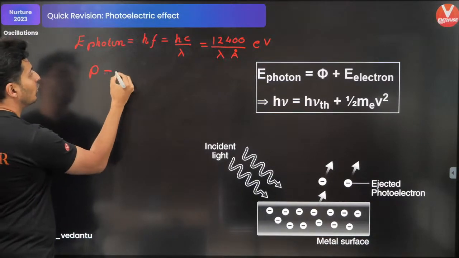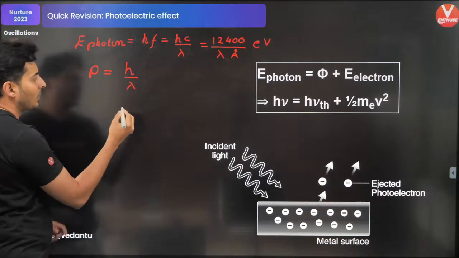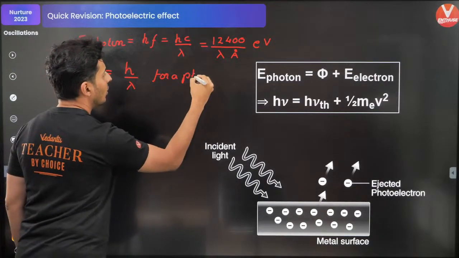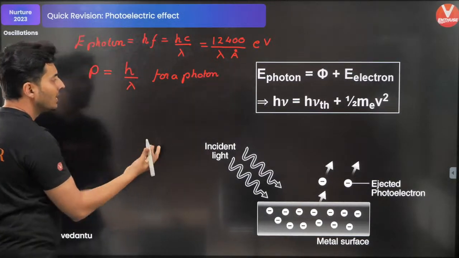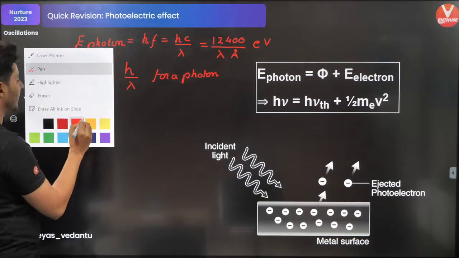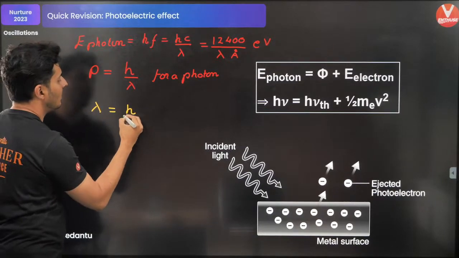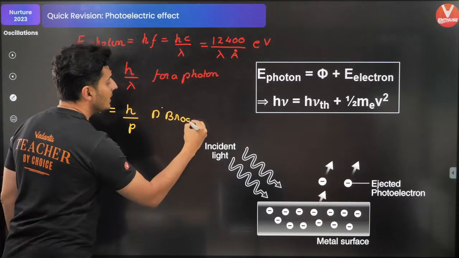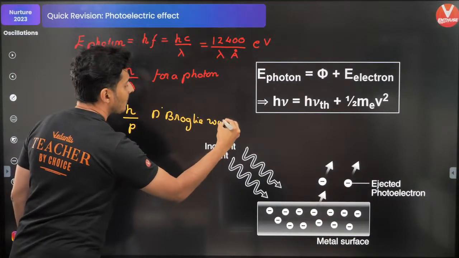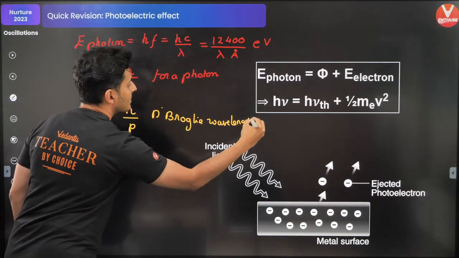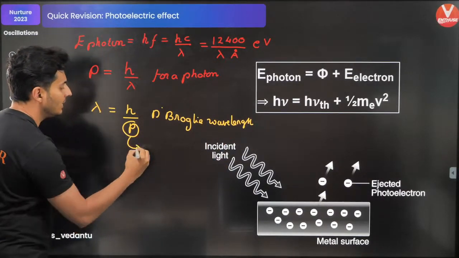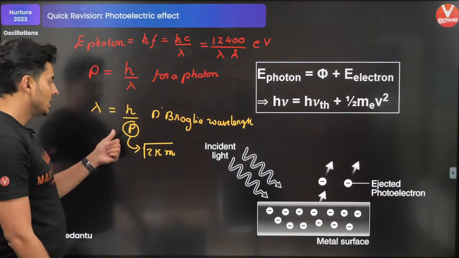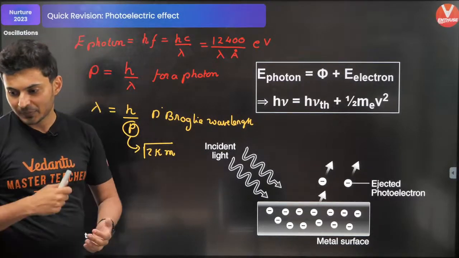Then the momentum of a photon is h by lambda. This is very important. This is for a photon. This is the momentum, and if you flip it across, then you get the de Broglie wavelength. Lambda is equal to h by p. This is your de Broglie wavelength, and this momentum is the momentum of the particle. It is in fact root of 2 times kinetic energy times mass of the particle. So very, very important formulas.